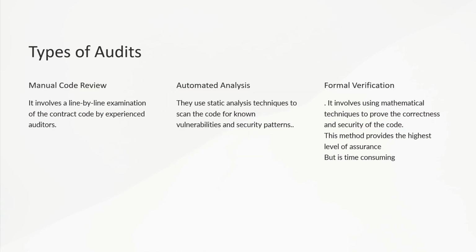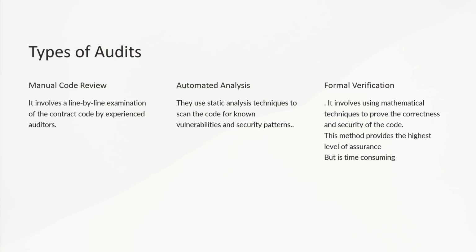Let us now look into different types of audits. The first one is manual code review. This is a crucial step in smart contract auditing. It involves a line by line examination of the contract code by experienced auditors. They analyze the code for potential vulnerabilities, logic errors, and potential security risks. This method is effective for identifying complex issues that may not be detected by automated tools.